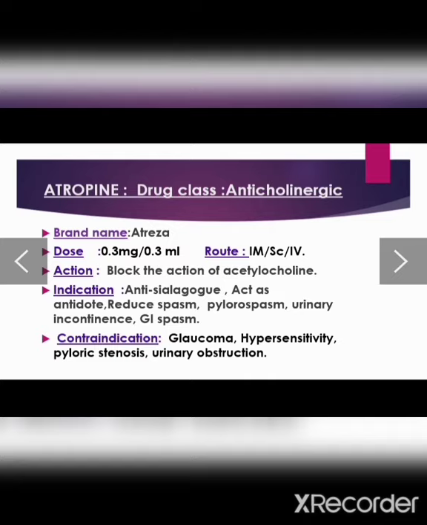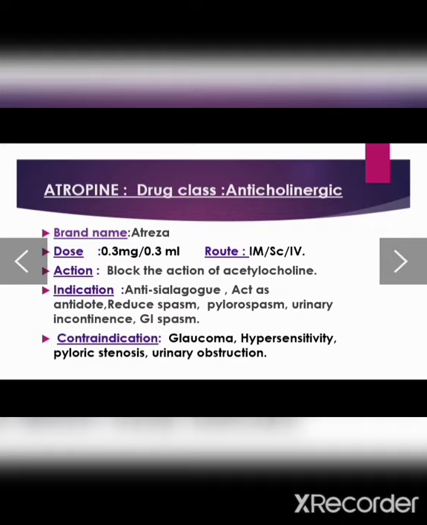Further, we will discuss the contraindications, the conditions in which atropine is contraindicated, and also the reasons why. Firstly, in glaucoma, the intraocular pressure is already high in the patient, and if we treat a patient suffering from glaucoma with atropine, it will be harmful. How is it harmful?